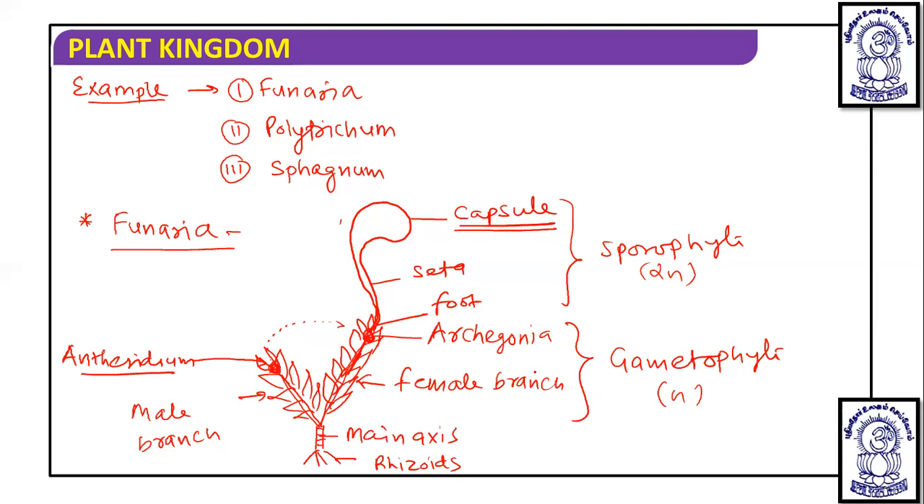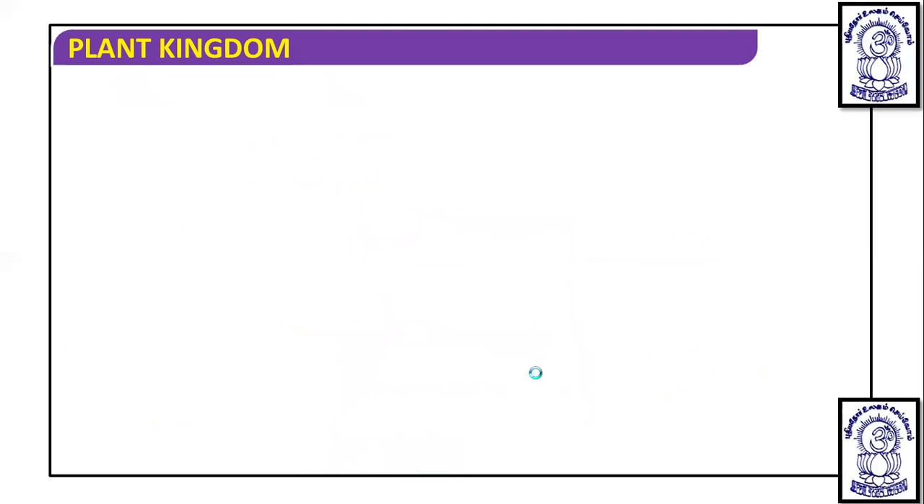Now in Funaria, the capsule has spore mother cells which undergo meiosis and produce spores. So the capsule has one detailed structure. The capsule is also divided into three parts in Funaria, and then it will take part in spore dispersion. So if we draw the structure of the capsule in Funaria, it has three parts, and it looks somewhat like this.